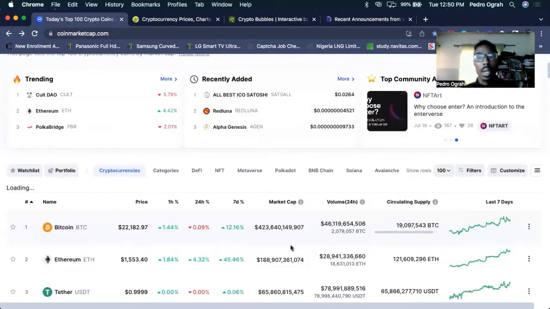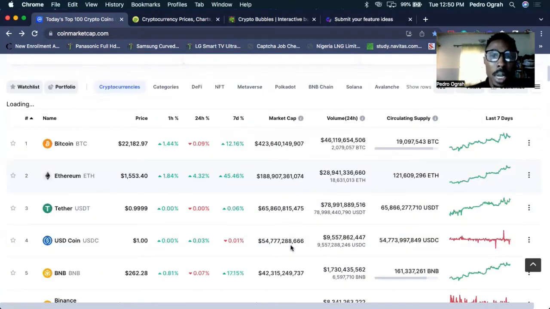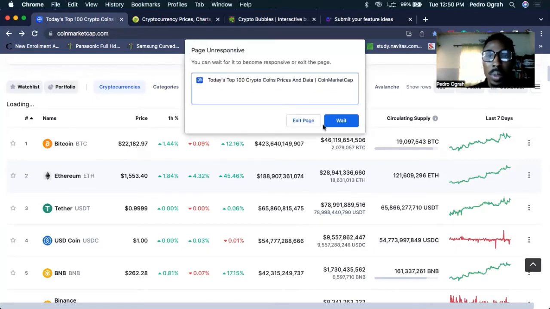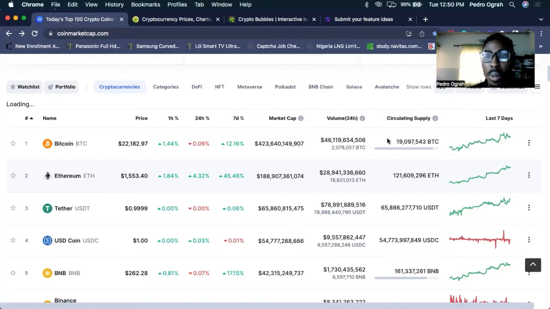Now, I want you to understand that this list you are seeing is based on their market capitalization. Market capitalization is short for market cap. And how do you get the market cap? The market cap is obtained by multiplying the circulating supply by the current price. For example, the current price of Bitcoin is 22,182.97, while the circulating supply is 19,097,543 BTC. That's 19 point something million BTC. So 19 point something million BTC multiplied by 22K will give you what you know as the market capitalization. So that's how we get market capitalization.